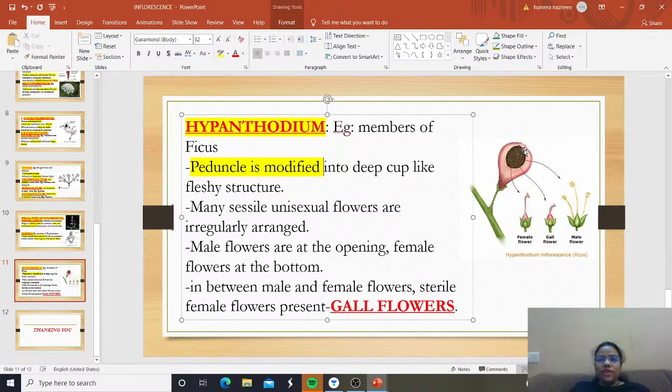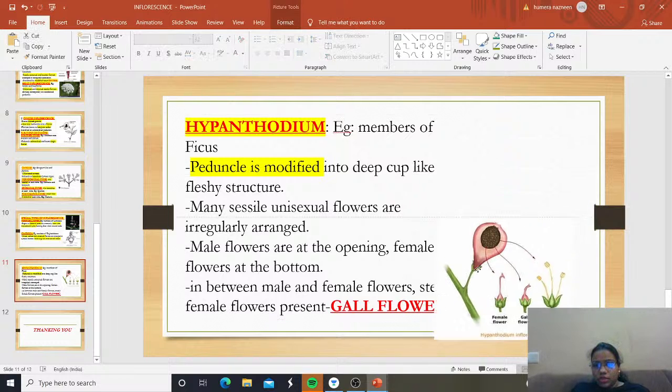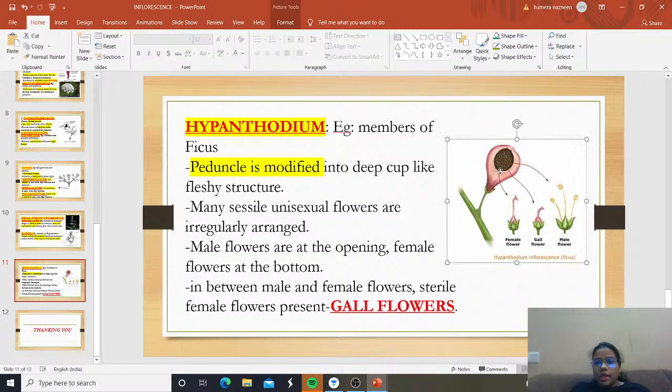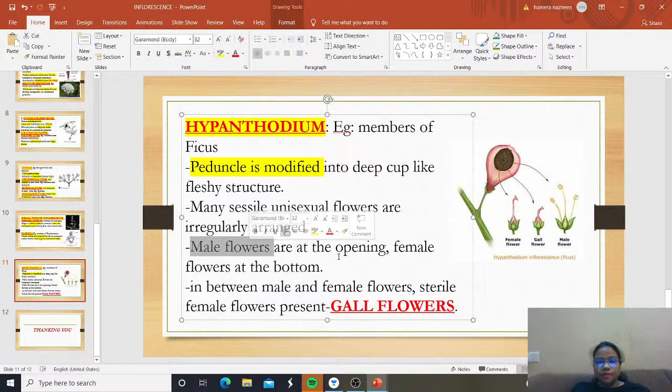At the opening we have male flowers, and female flowers are at the bottom. In the diagram also you can see, guys, near the opening at the top we have male flowers, and at the bottom we have the female flowers. So all are unisexual flowers which are irregularly arranged.